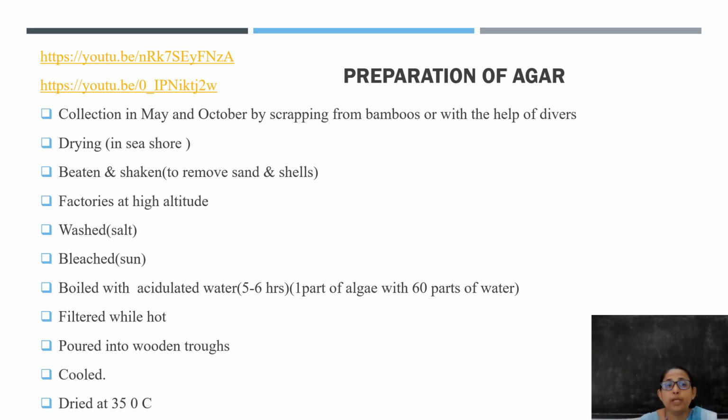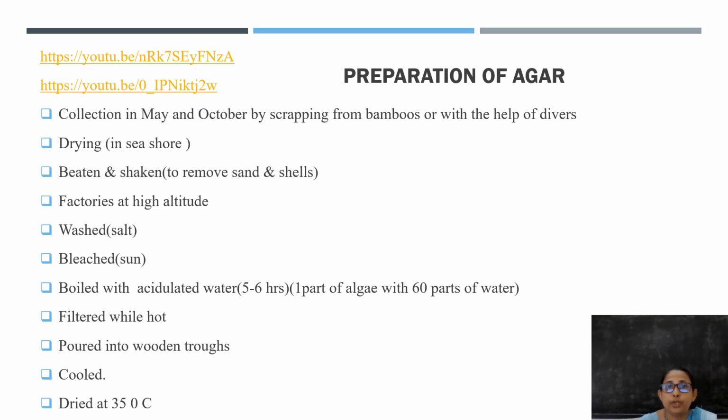Then it is boiled in acidulated water for about 5 to 6 hours, and then it is filtered while hot. Why? Because if we filter it in a cooling condition, it will turn into a gel form. So care should be taken to filter it while hot itself.